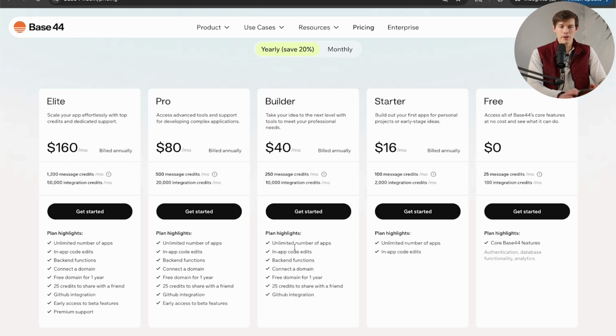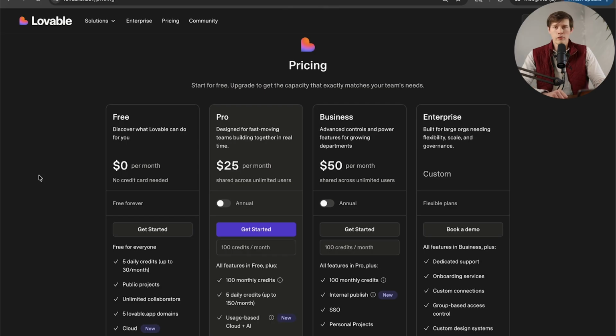If you go up to the builder one or any of the other ones, you're going to get a bunch of other things on the bottom, some other highlights like a free domain that comes with it, for example. You can connect to GitHub. You can connect a domain to this. So these other ones, you can't connect your own domain. That's a pretty significant drawback there if you're trying to make something more professional. So really for most businesses, the builder is going to be probably the cheapest one you'd really want to go with.